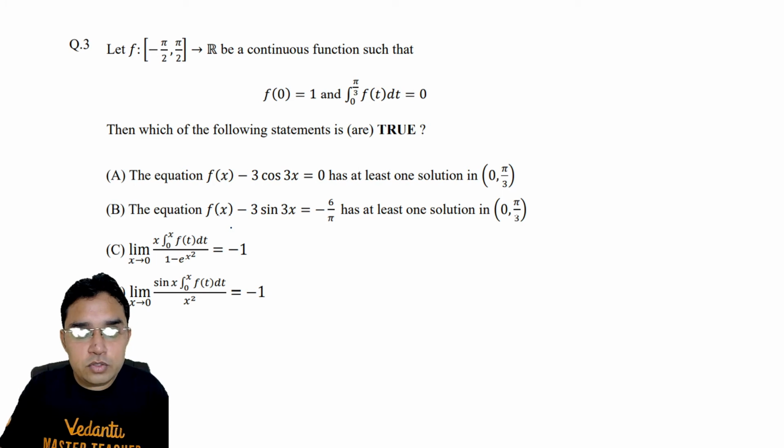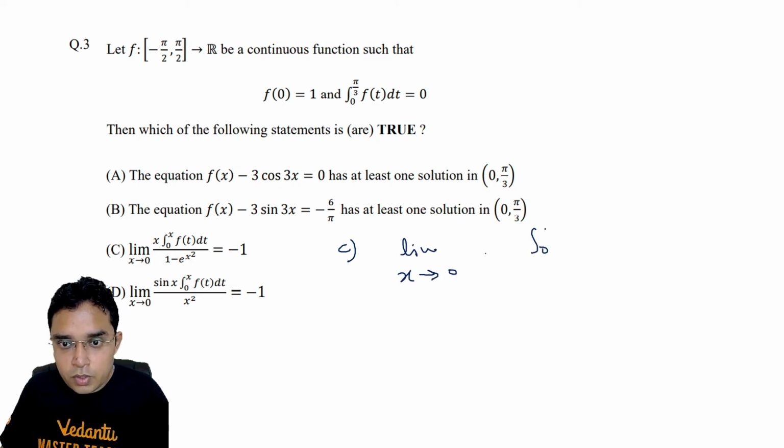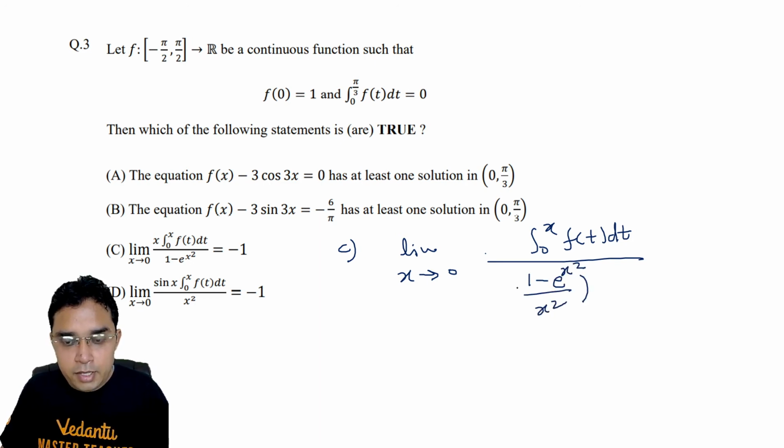Okay, now coming to the C part. C says the limit as x approaches 0. We can write this as the limit of the integral from 0 to x of f(t) dt upon (1 - e^(x²))/x², and for that I will have to write x here also.